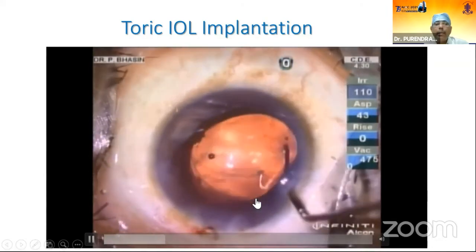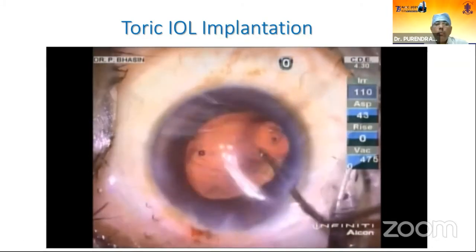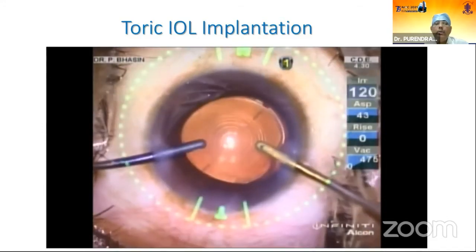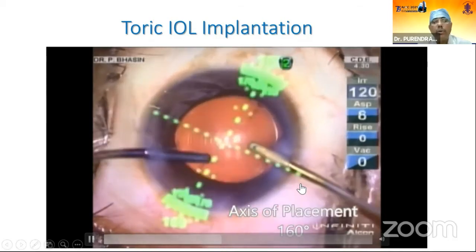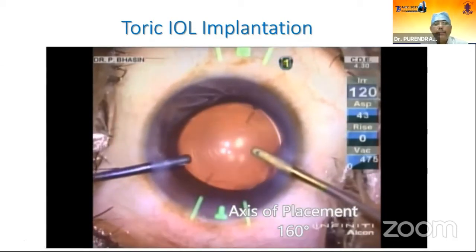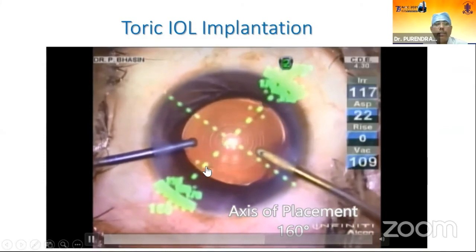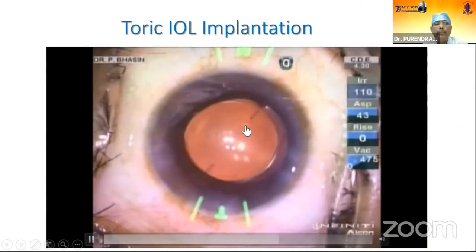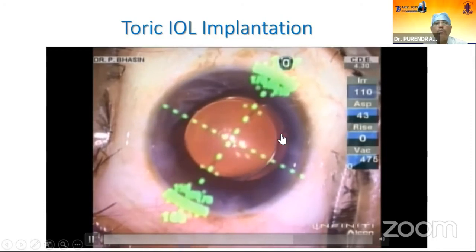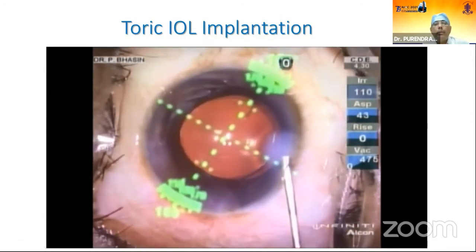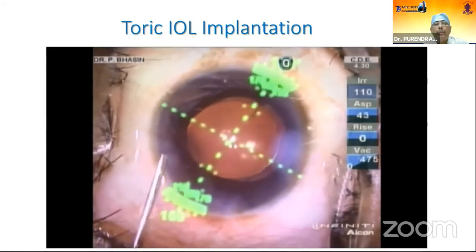This is a plate haptic IOL. So the IOL is placed in the bag, and we are finally placing it. This is a toric trifocal IOL, and the axis of placement is 160 degrees. As you can see with the Verion, we are aligning it at 160 degrees. It is perfectly aligned at the end of the surgery. So after the incisions are hydrated, we check it again.